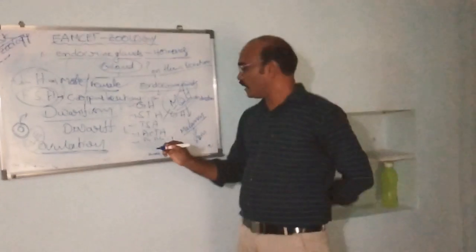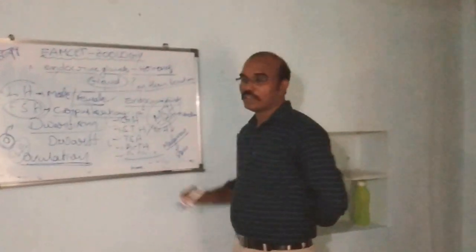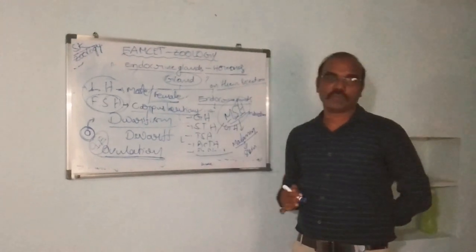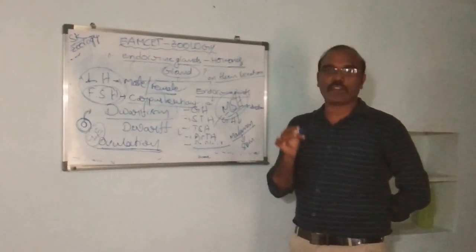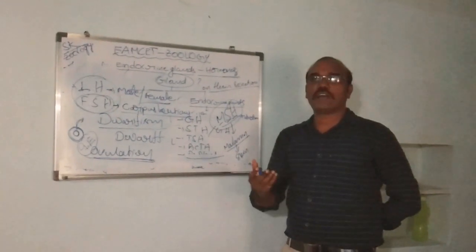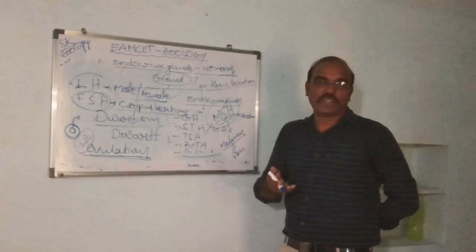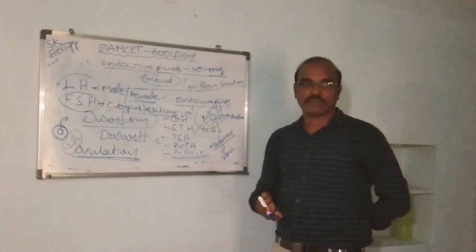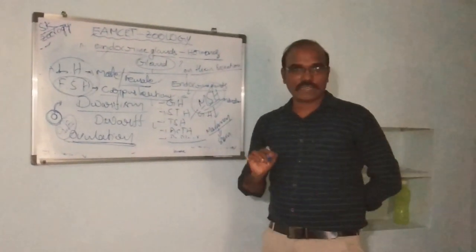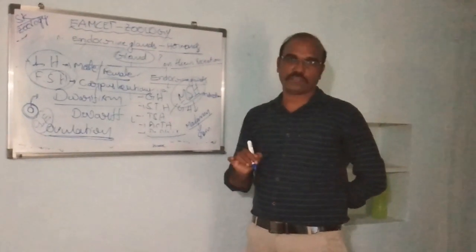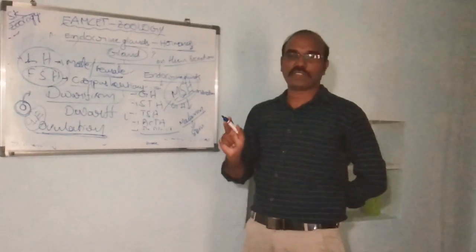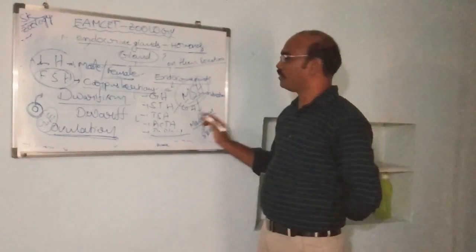Another hormone is prolactin. This prolactin is also released from the adenohypophysis of the pituitary gland, or anterior lobe of the pituitary gland. It promotes milk production during baby birth. So prolactin helps in milk production. That is the job of prolactin. It is also produced from the adenohypophysis of the pituitary gland.